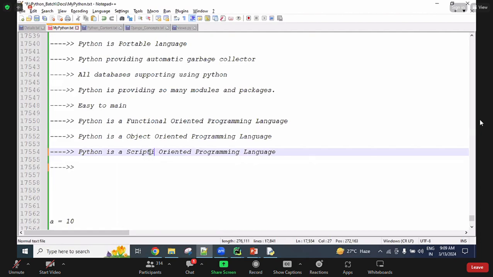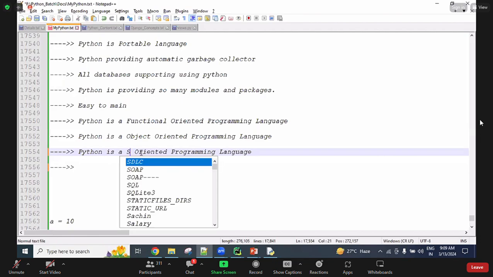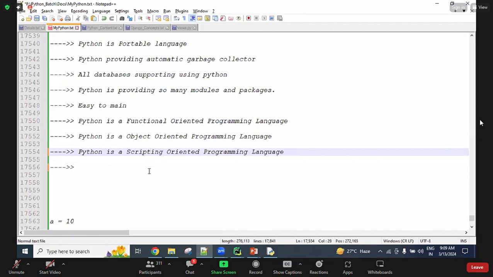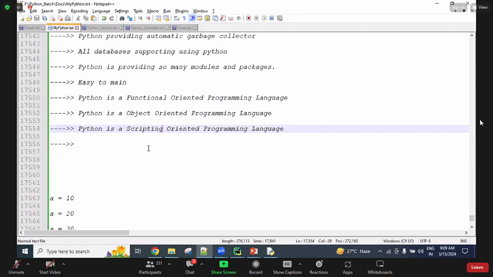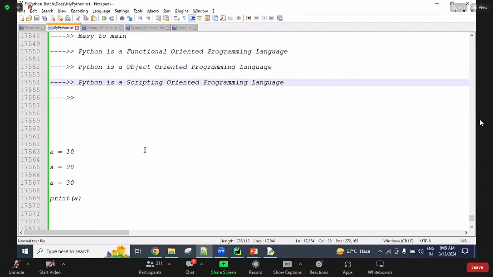So what is the difference between scripting language and programming language? We have one concept here. Programming languages, scripting languages. Python is a scripting-oriented programming language. Simply, programming languages are nothing but compiler languages. Java is a compiler-based language, and Python is a scripting-oriented language.